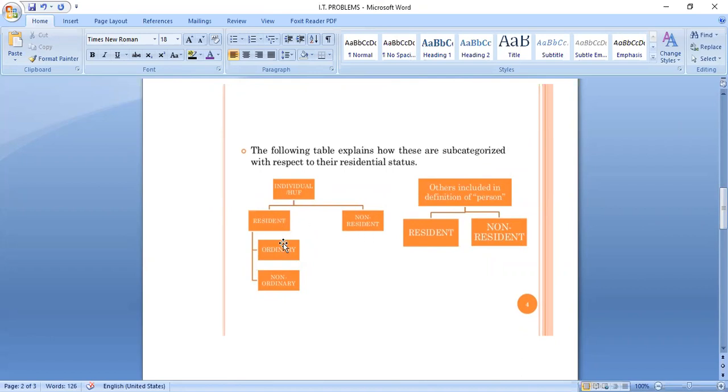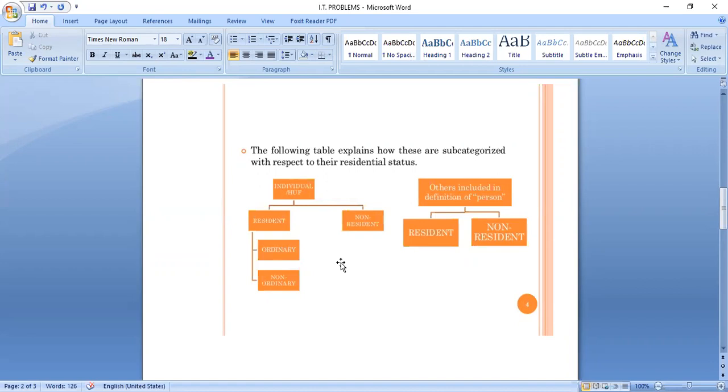Under resident, there are two types: ordinary resident and not ordinary resident. The second category is non-resident. We have these categories only for individual and HUF.